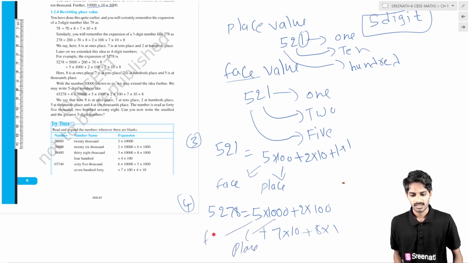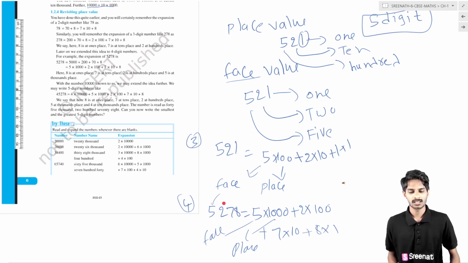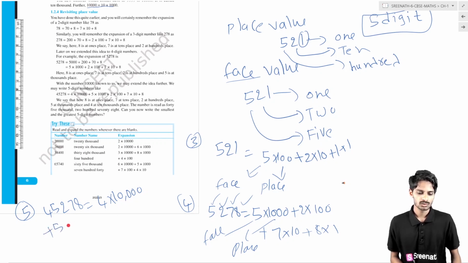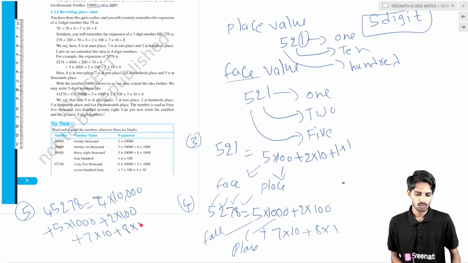This is the face value. This is in the thousands place, this is in the hundreds place, this is in the tens place, this is in the ones place. In the same way, if we consider the 5-digit number 45278, how can we write it? 4 into 10,000, plus 5 into 1000 plus 2 into 100 plus 7 into 10 plus 8 into 1.